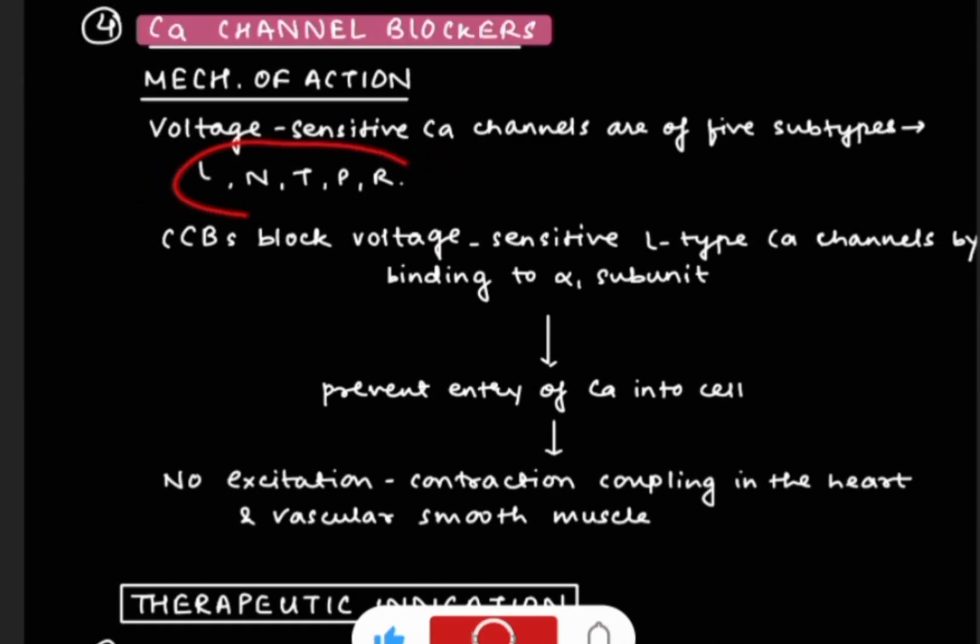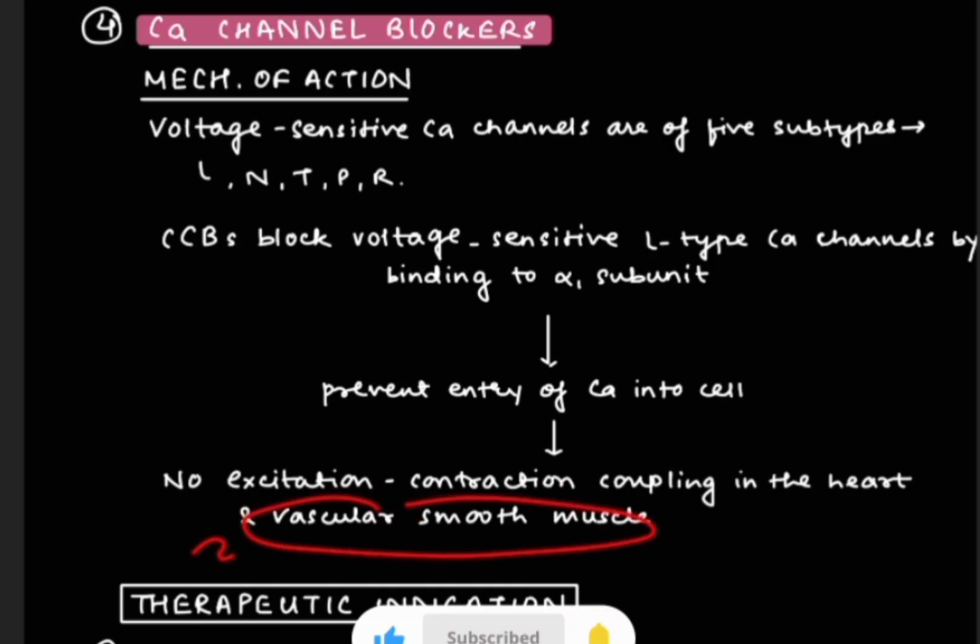Basically here there are 5 voltage-gated calcium channels, that are L, N, T, P, R, and these calcium channel blockers will block the voltage-gated L-type calcium channels by binding to the alpha 1 subunit, and will prevent the entry of calcium into the cell, which will lead to no excitation-contraction coupling in the heart as well as vascular smooth muscles. So this was about the mechanism of action of CCBs.